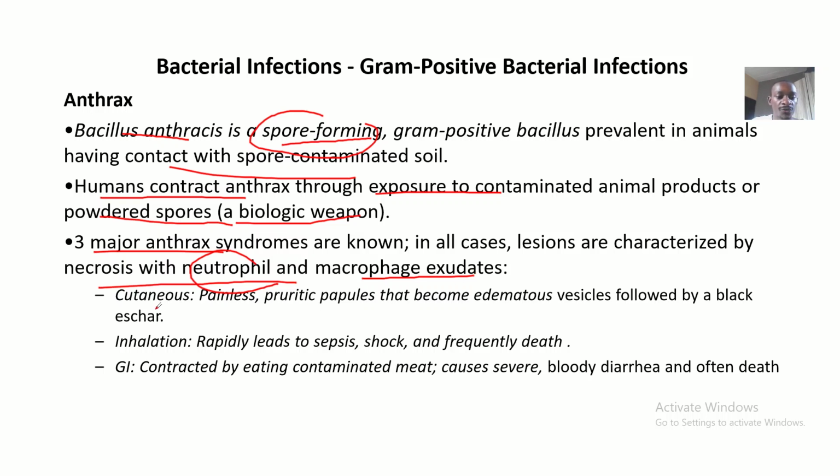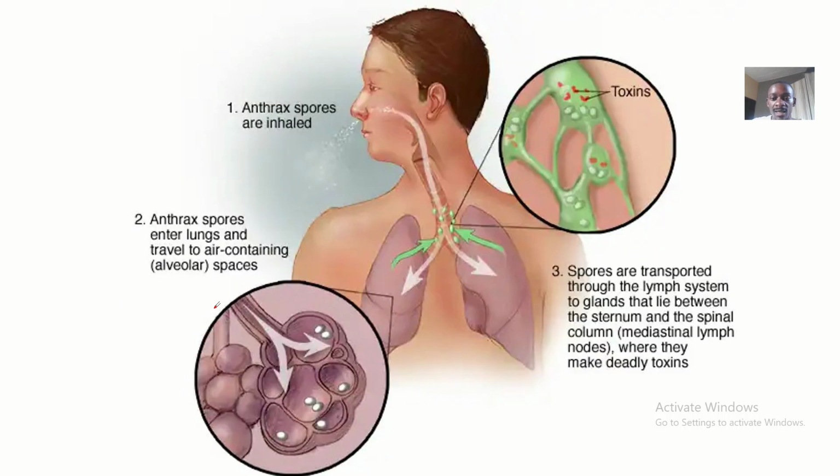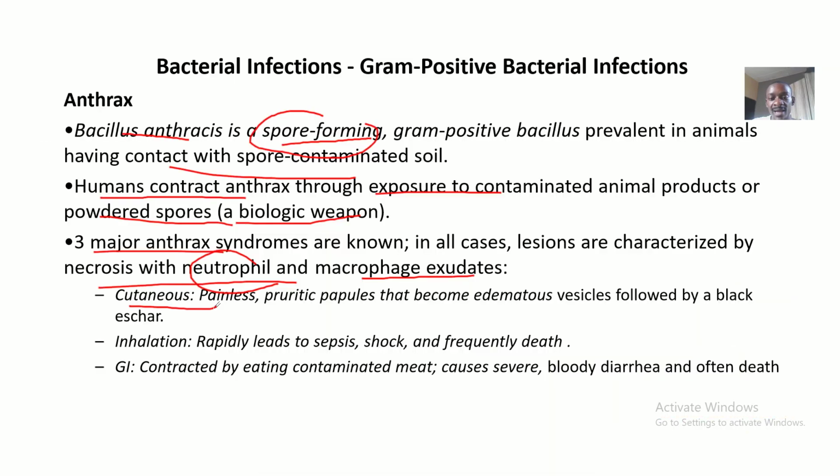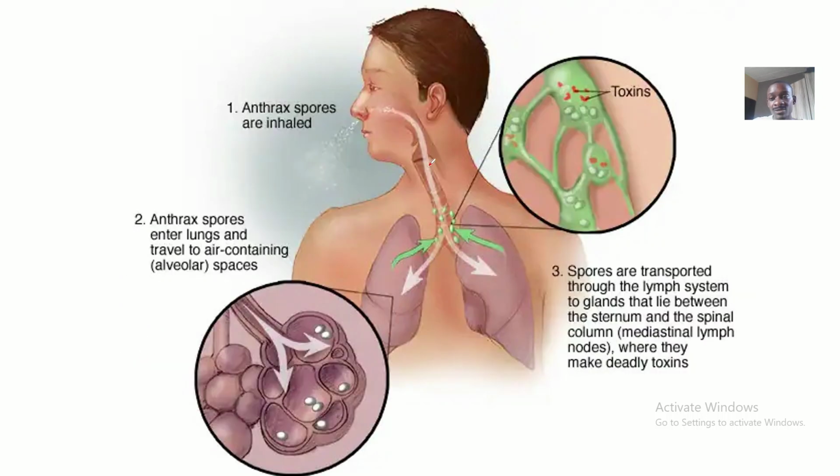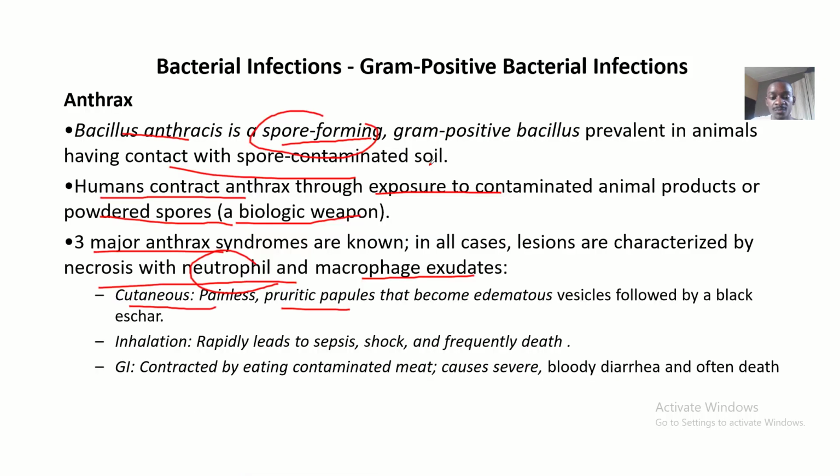First of all, we have the cutaneous one, and the cutaneous one will start painless. It's painless pruritic papules that become edematous vesicles followed by black eschar. Then we have the inhalational one, that's the one that will affect the respiratory system, and it rapidly leads to sepsis, shock, and frequently death.